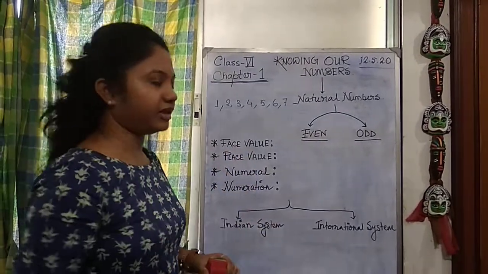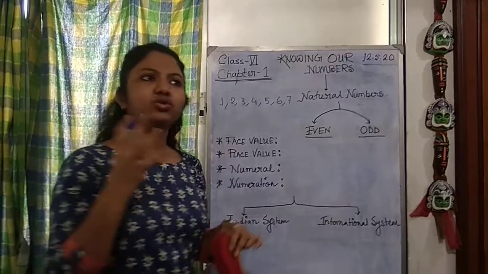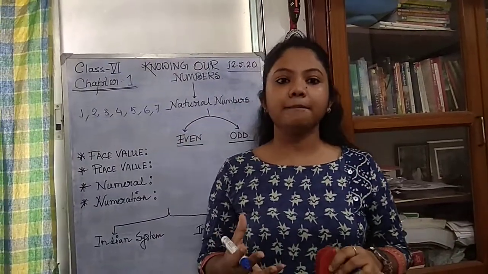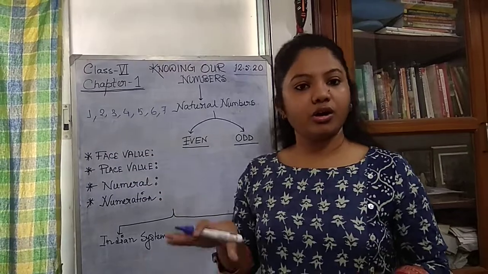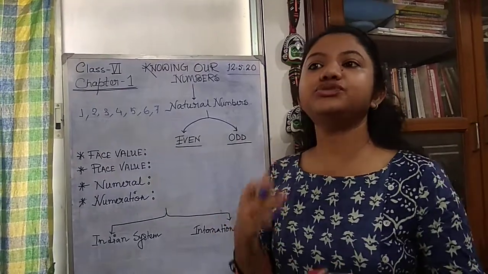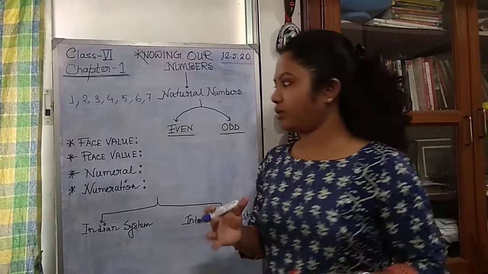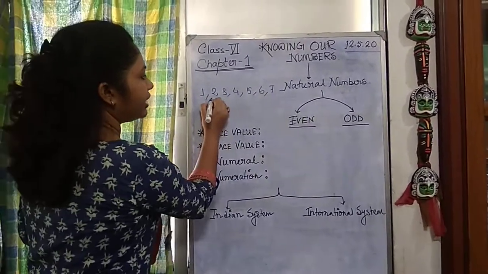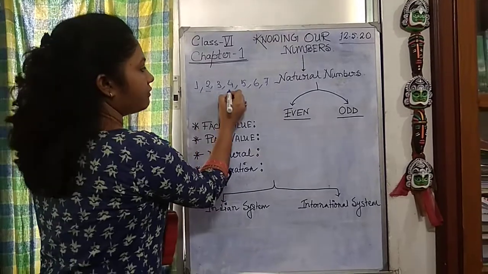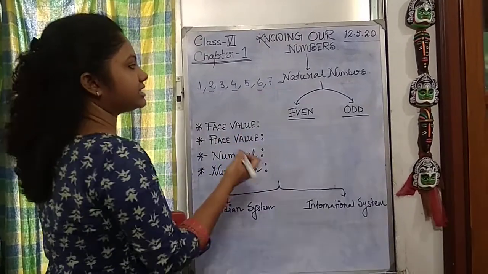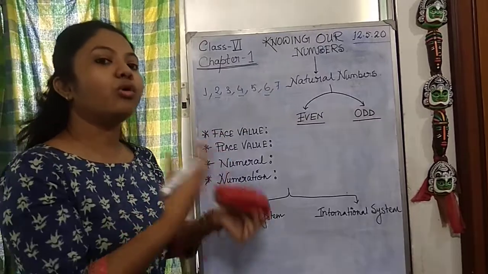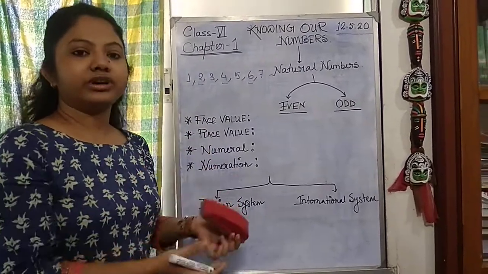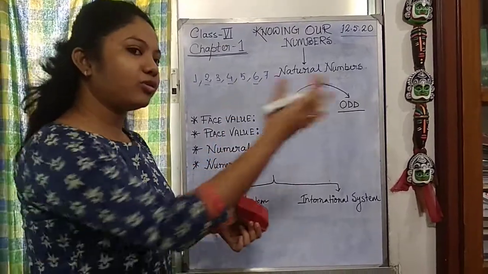Even numbers are those numbers which we can divide by 2, and odd numbers are those which we cannot divide. So the even numbers are 2, 4, 6, and if you go further, 8, 10, 12, 14 and so on.